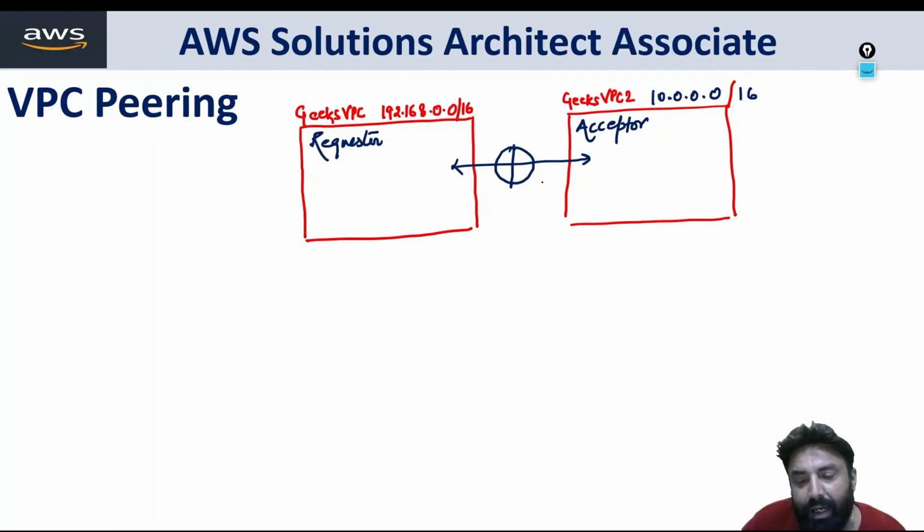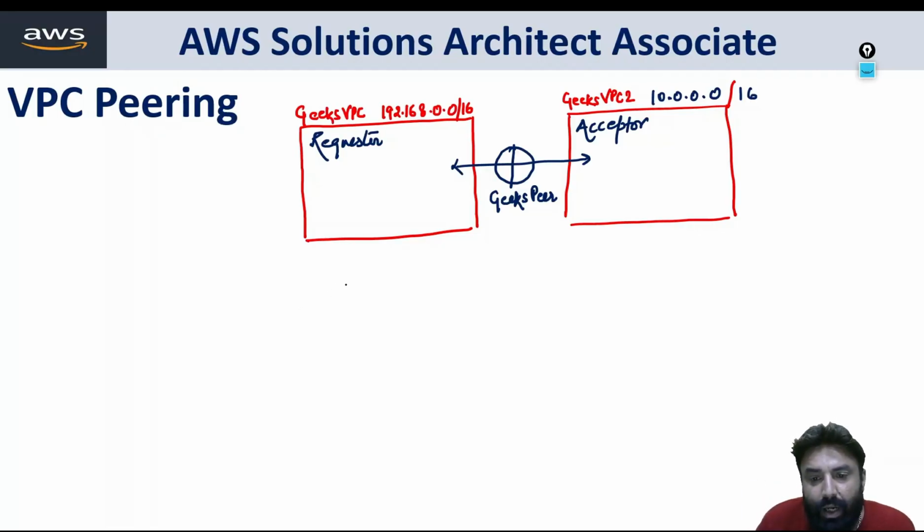So let's say we are making a peering connection, and we are giving the peering connection a name, let's say, Geeks peer. So Geeks peer is a peering connection name. Let's say they both are friends. Now they are friends because of Geeks peer. Fine. So it's just like when I meet one of you somewhere in a mall, in a public place. We'll talk to each other, but once we are leaving, we'll share our contact details so that in future, if we want, we can talk. So exactly in the same sense, now we are going to maintain a proper route table.